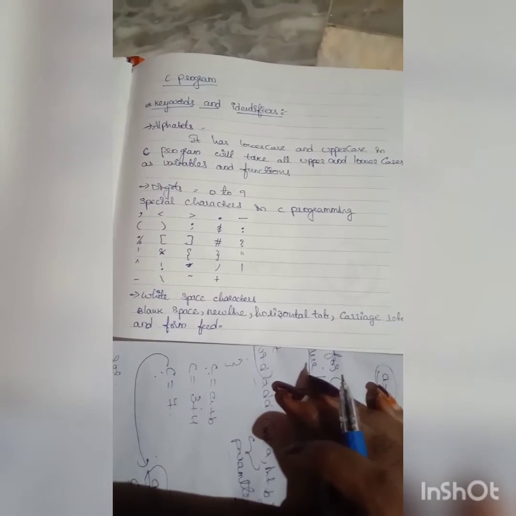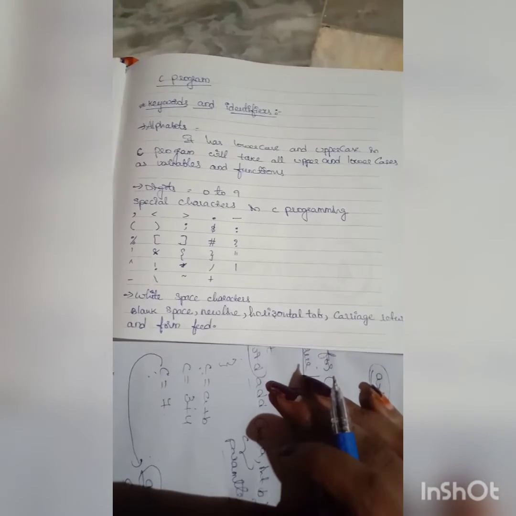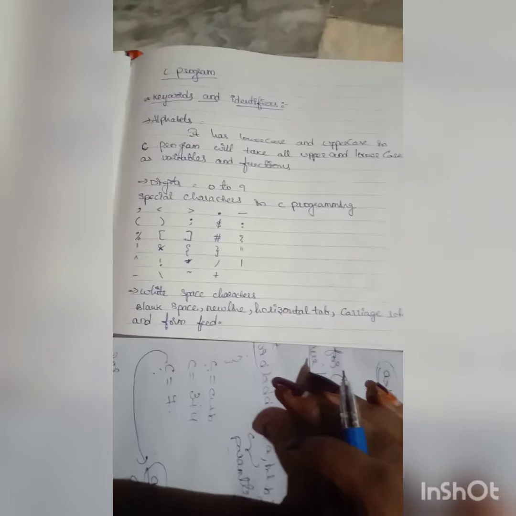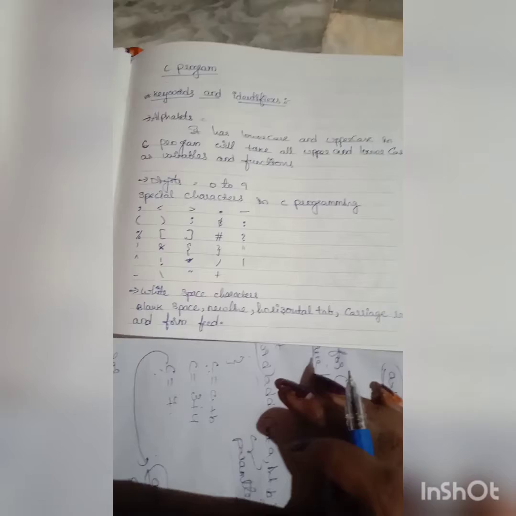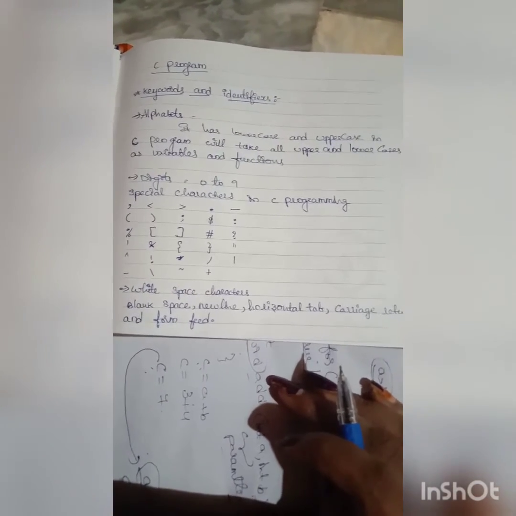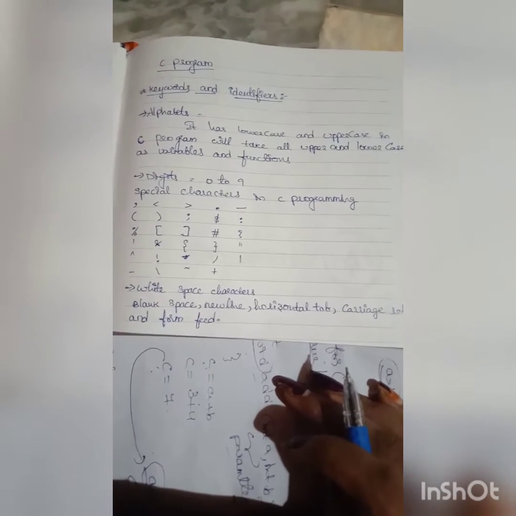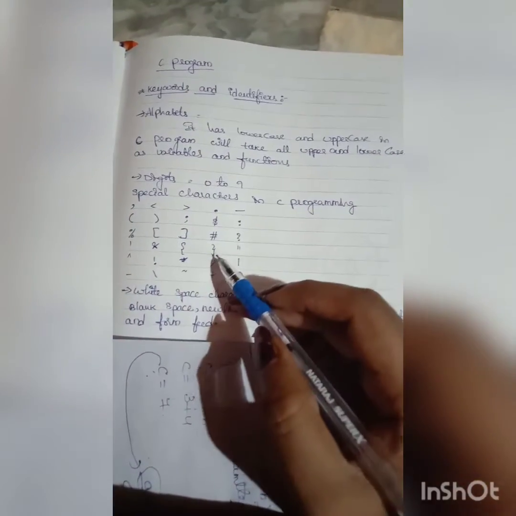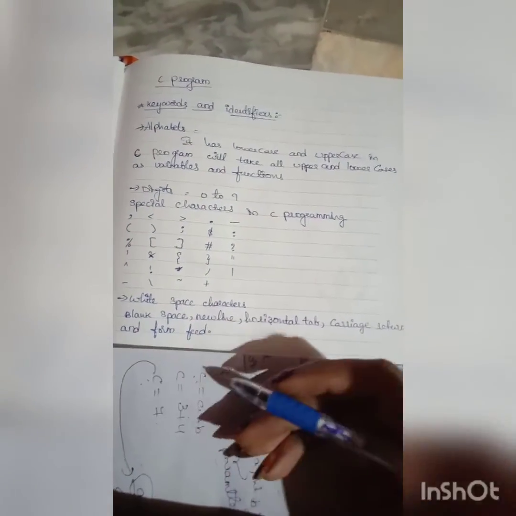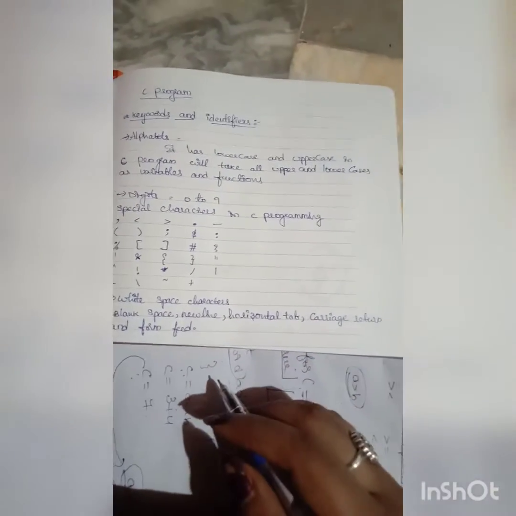In this tutorial, I am going to explain about keywords and identifiers in C programming. Before going to the topic, I would like to explain some basic things. In C programming, we use alphabets, digits, white space characters and special characters. In alphabets, we use uppercase and lowercase letters as variables and functions. We use 0 to 9 digits, and these are the special characters we are using in C programming. White space characters are blank space, new line, horizontal tab, carriage return and form feed.